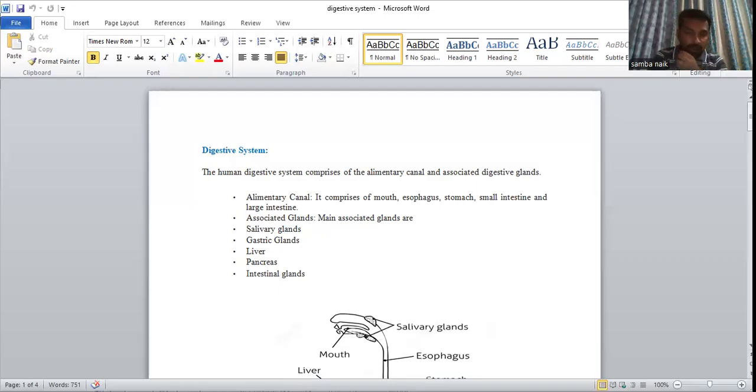What is the role of microvilli? How will the nutrients be absorbed through the microvilli? What are the raw materials? What are the end products? They are called nutrients, which have to be absorbed in the human body to survive. It's a very interesting topic and a very easy topic, very important topic.